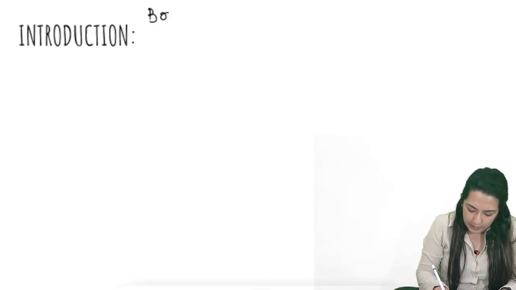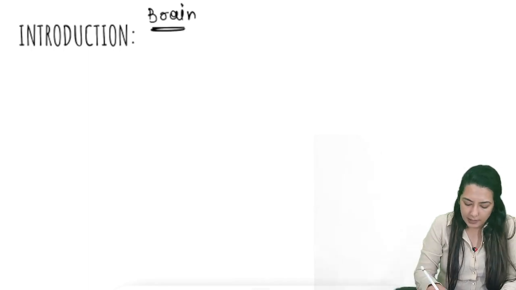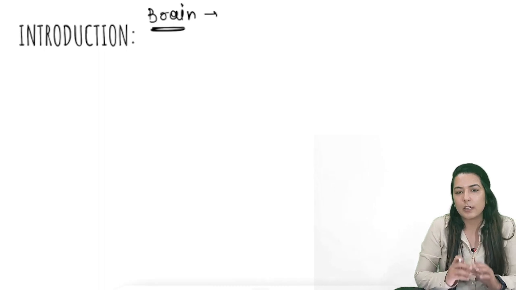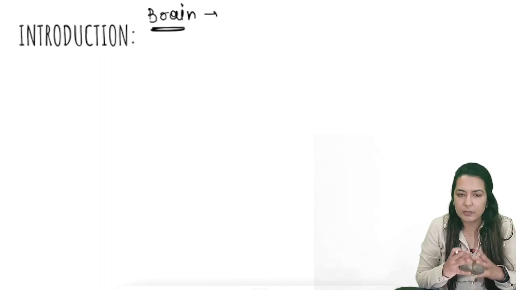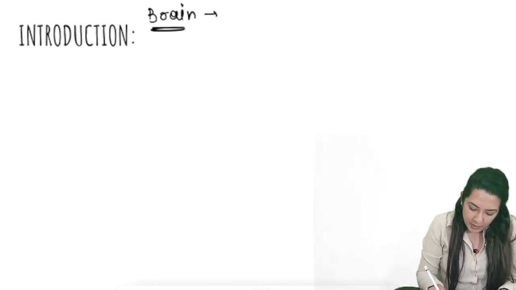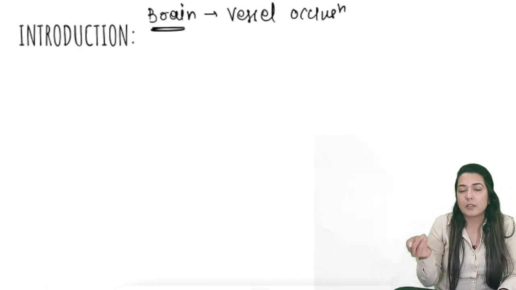First of all, the brain is supplied by three main vessels, which we'll discuss in the next slide. This supply is very important. There are three major vessels and there are lots of minor vessels, so there is an extensive anastomosis in the brain. If there is an occlusion or obstruction anywhere in these major arteries or in the small